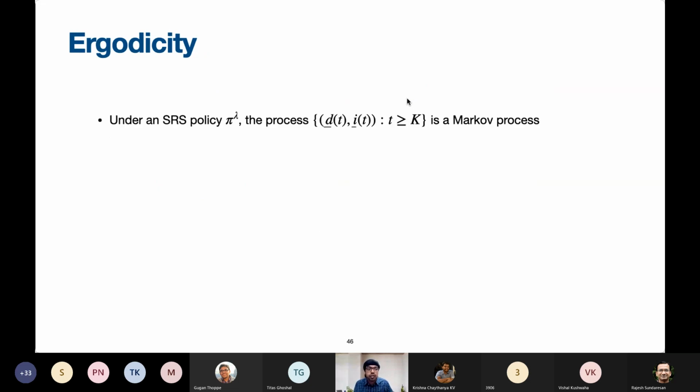Now comes the most important part. It turns out that under any SRS policy, this D_t, I_t process, which was actually a controlled Markov process, remember, it was controlled by the controls B_t, happens to be a Markov process itself. That is thanks to the stationary controls that are applied at every given time based on the distribution lambda. Now, thanks to the trembling hand model, this Markov process turns out to be ergodic. That is, it will have a single recurrent class. Notice that its state space is countably infinite, yet it is positive recurrent. It's irreducible, aperiodic, all of this.